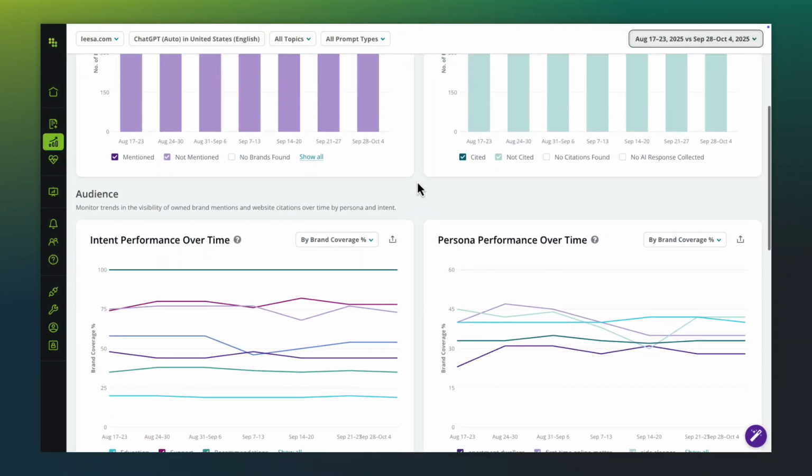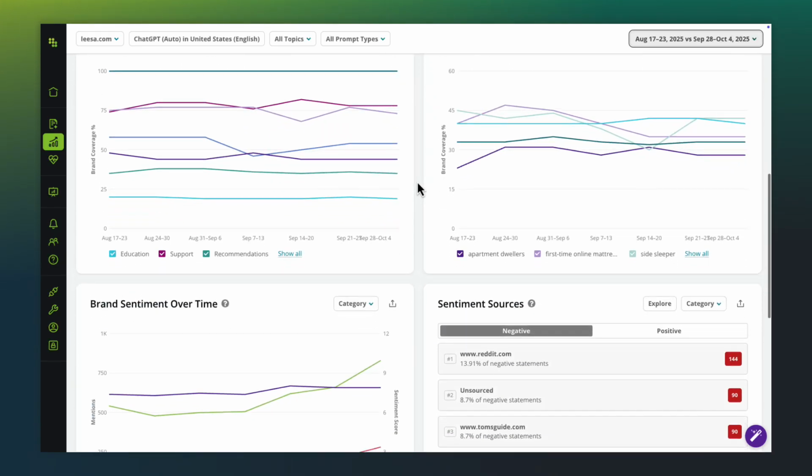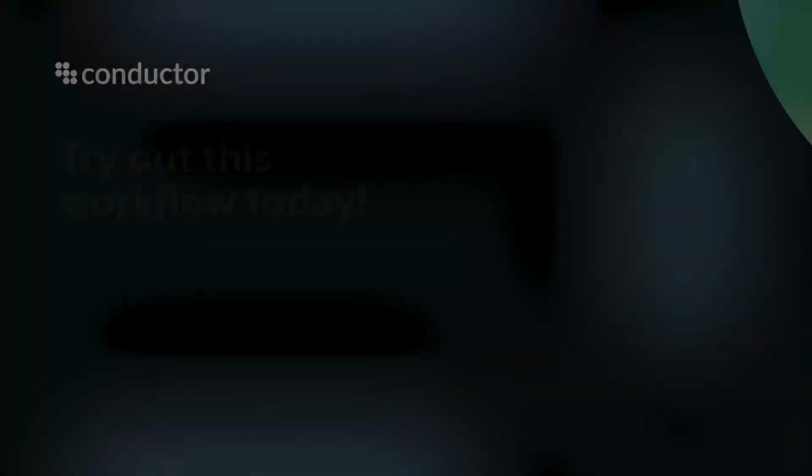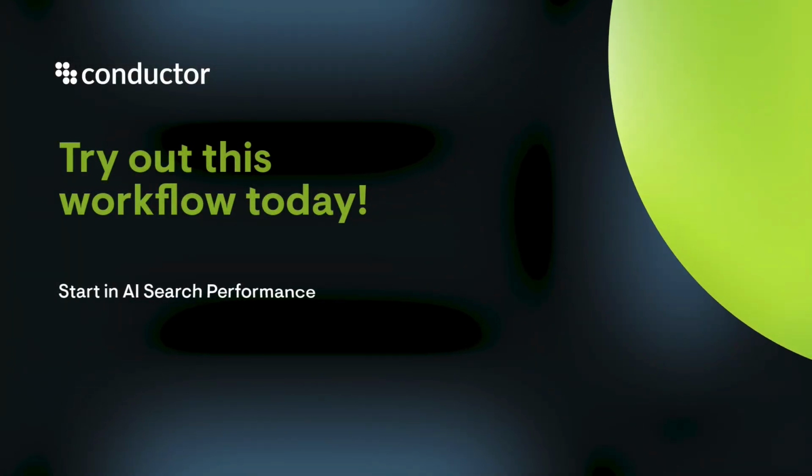The AI Search Performance Report is your compass for navigating this new frontier. So what are you waiting for? Jump in and get a baseline of your own performance.